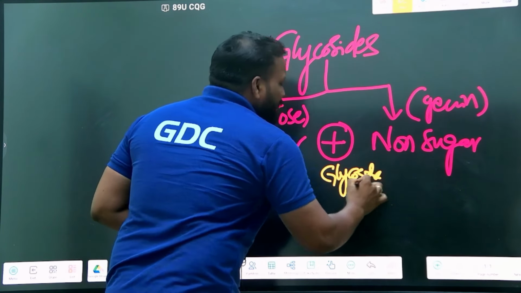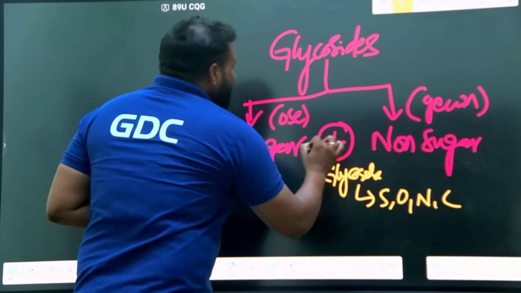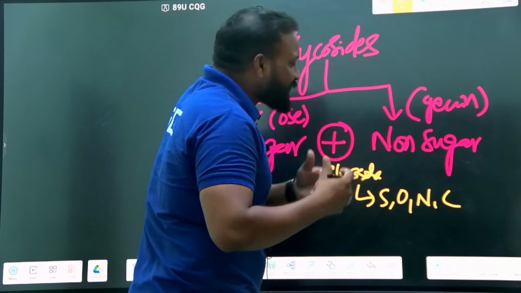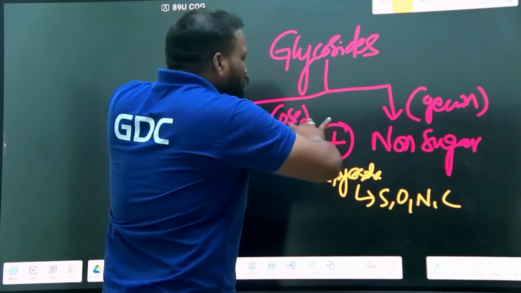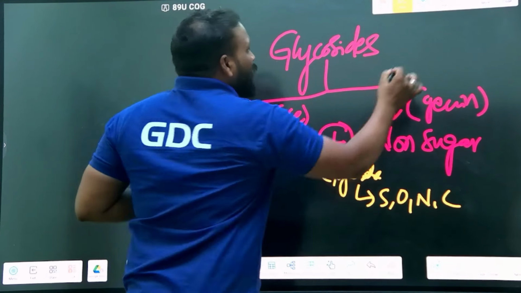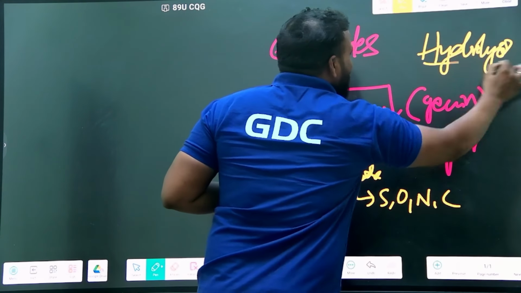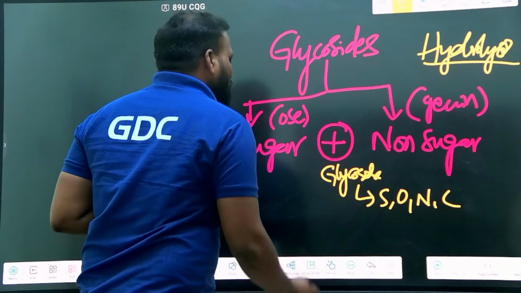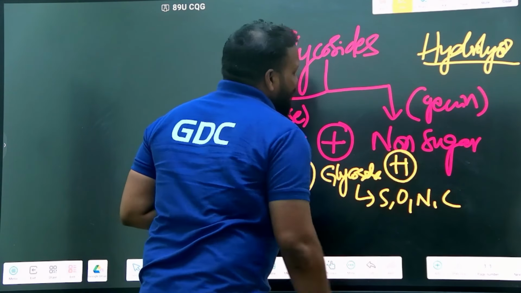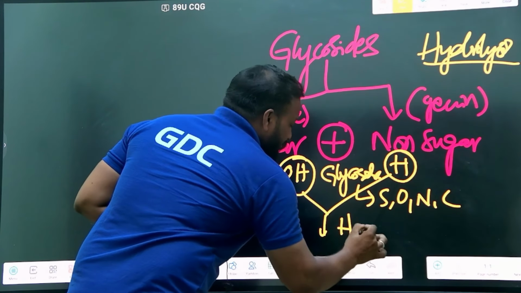Upon hydrolysis, they yield water molecules. In order to separate into non-sugar moiety and sugar moiety, what we need to do is hydrolysis, which means removal of a water molecule. The OH group from the sugar moiety and the H atom from the non-sugar moiety are both removed as a water molecule.